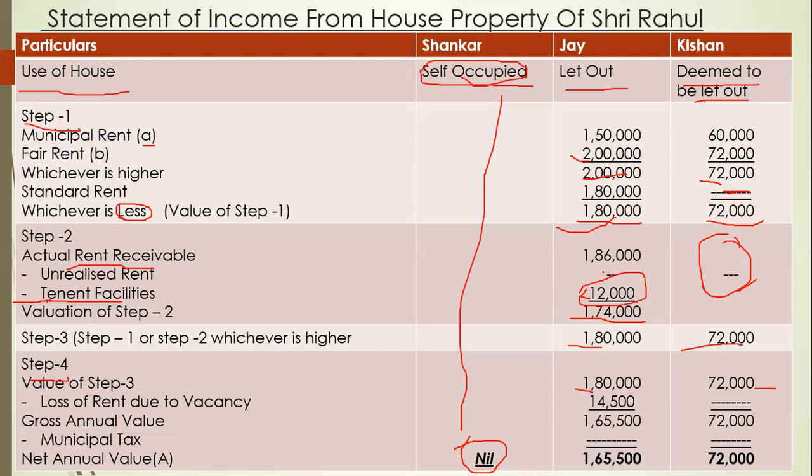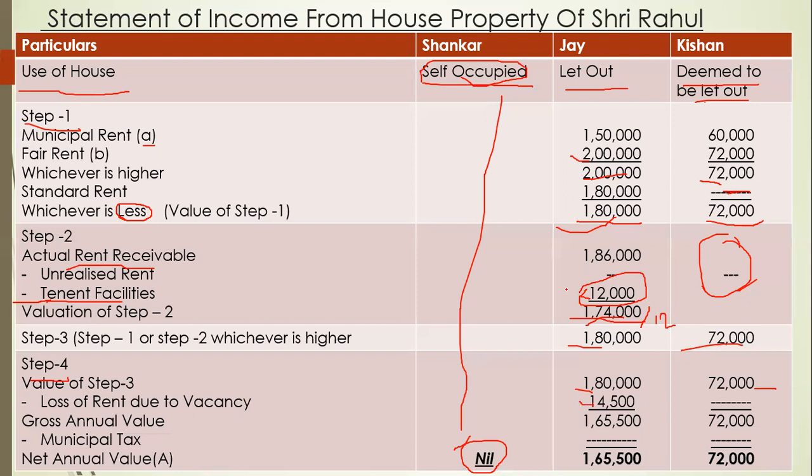So when our actual rent is 1,74,000, we will do 1,74,000 divided by 12. How many months is it vacant? The house is vacant for 1 month, as written in the question. So we will straight away do 1,74,000 divided by 12. So it is 14,500 rupees.